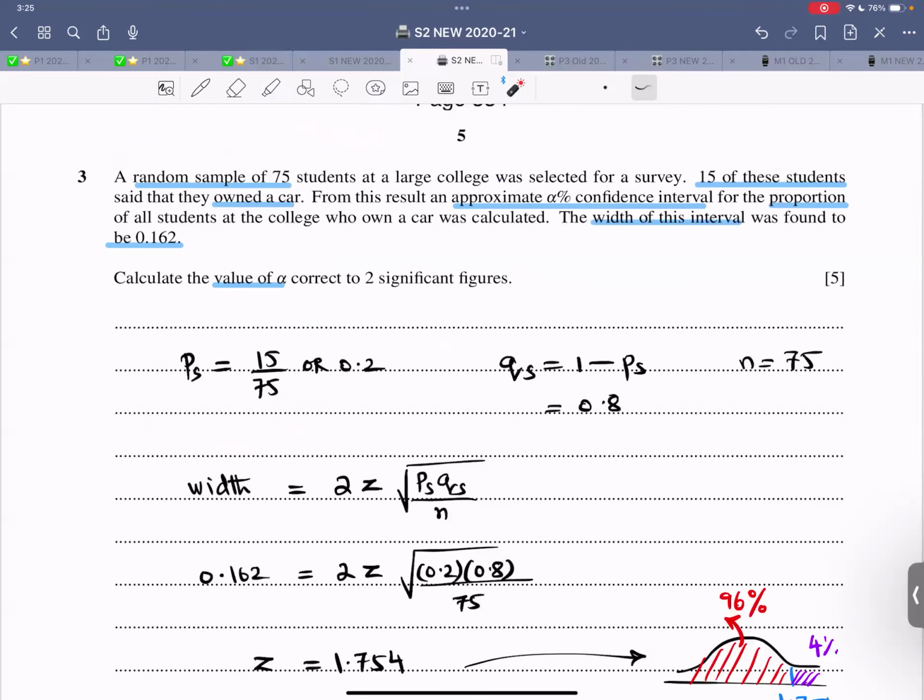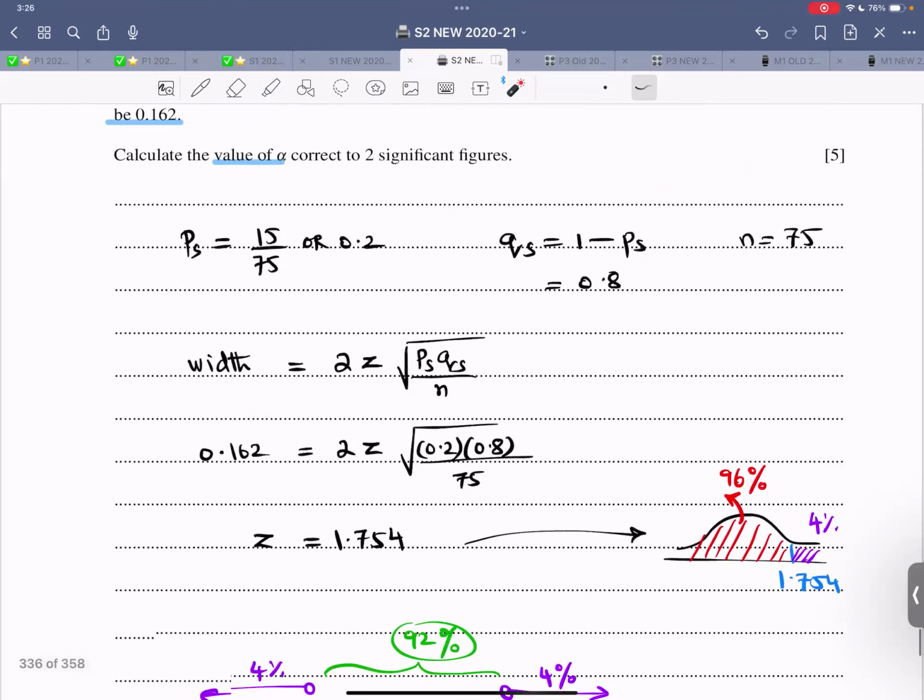Question number 3. It says a random sample of 75 students from a large college was selected for a survey. 15 of these students said that they owned a car. From this result, an approximate alpha % confidence interval for the population proportion of all students at the college who own a car was calculated. So we are talking about a population proportion confidence interval. The width is found to be 0.162. Calculate the value of alpha, correct to 2 SF.